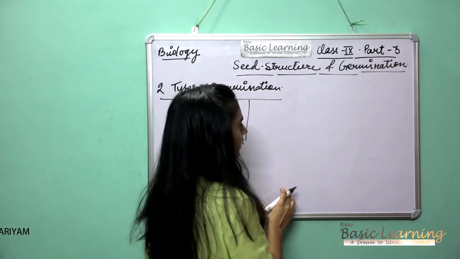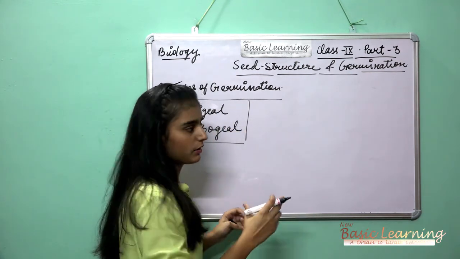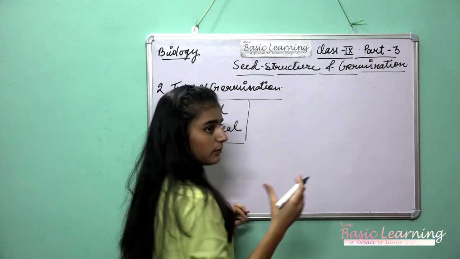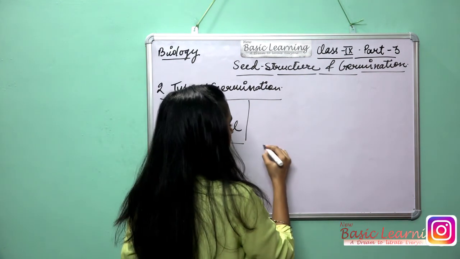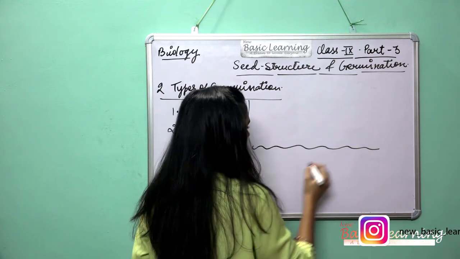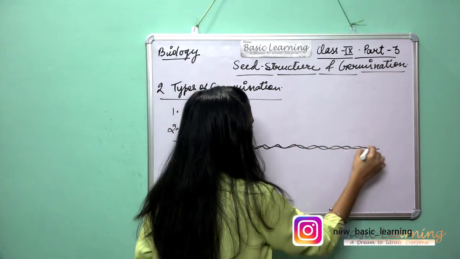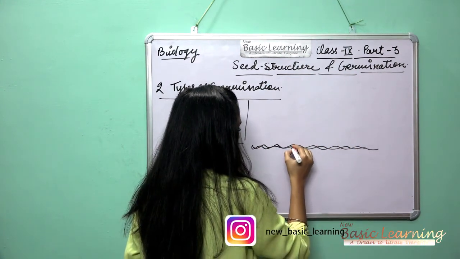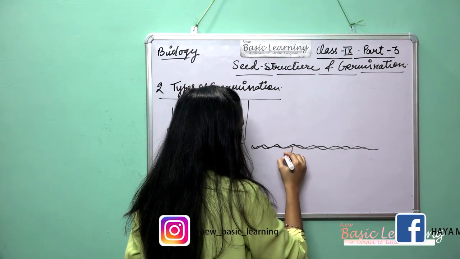Now I will explain with the help of a diagram. Then it will be more clear to you. Suppose this is the earth, or you can say soil.